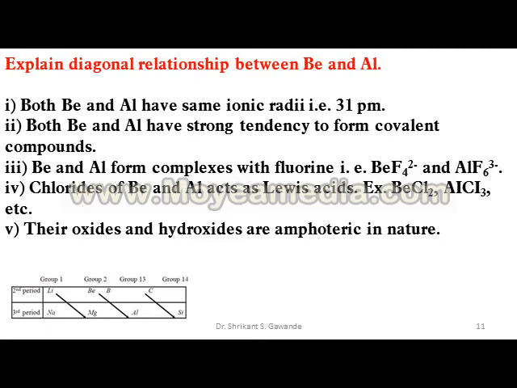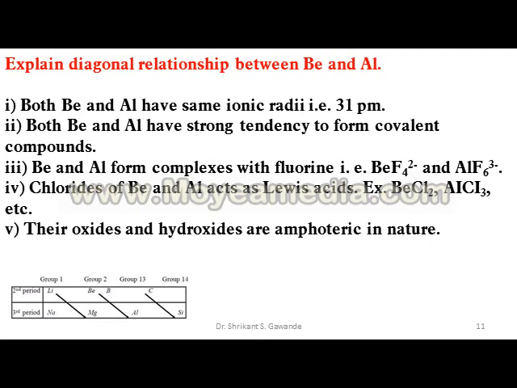Both have a strong tendency to form covalent compounds. Be and Al form complexes with fluorine, that is BeF4 2- and AlF6 3-.